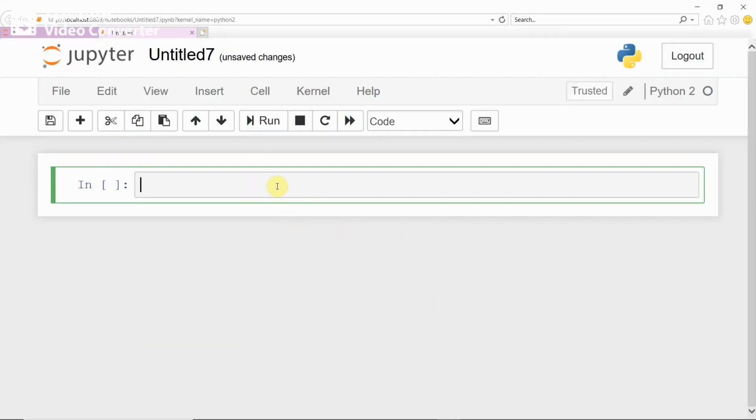Now we start with the looping statements. There are different types of looping statements in Python: while loop and for loop. First, we work with the while loop.